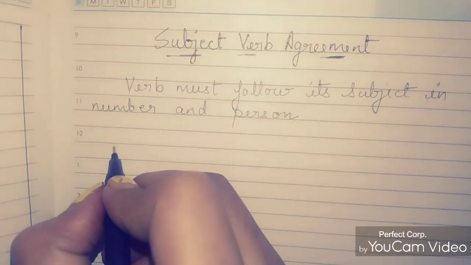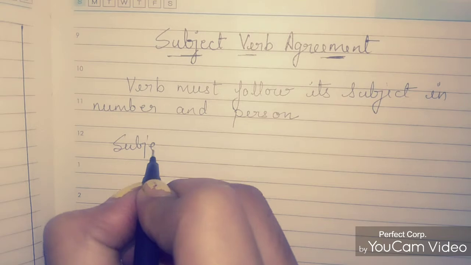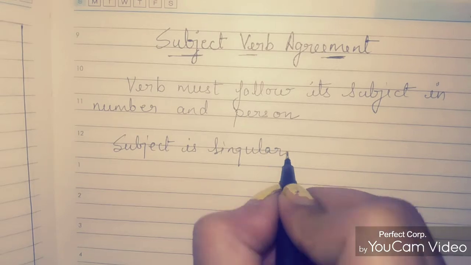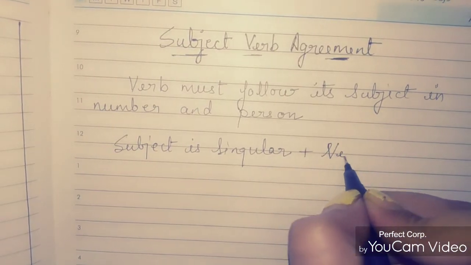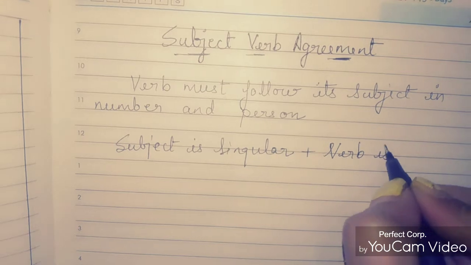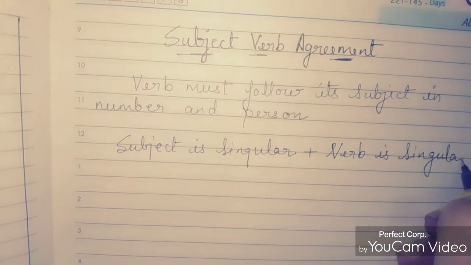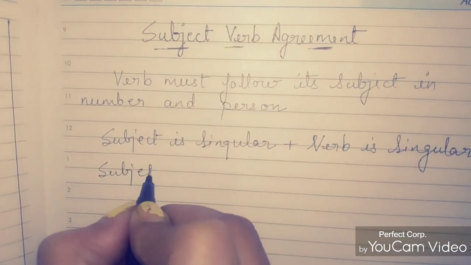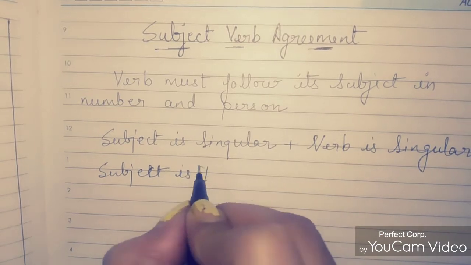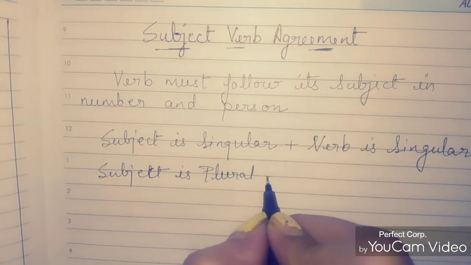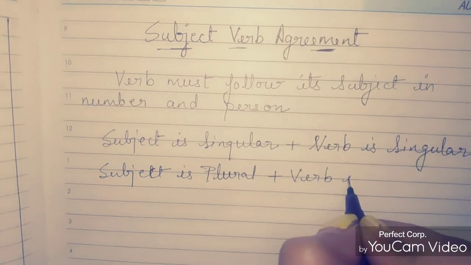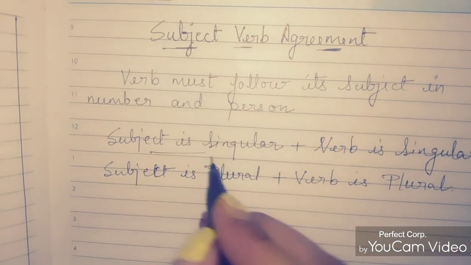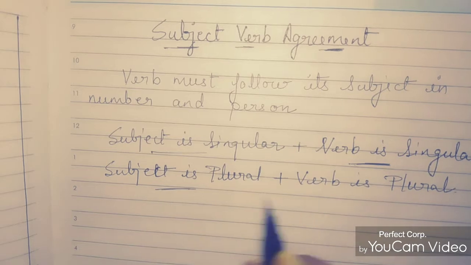That means if the subject is singular, then the verb should also be singular. And if the subject is plural, then the verb should also be plural. This is called subject verb agreement. Subject singular, then verb singular, and subject plural, then verb also plural.